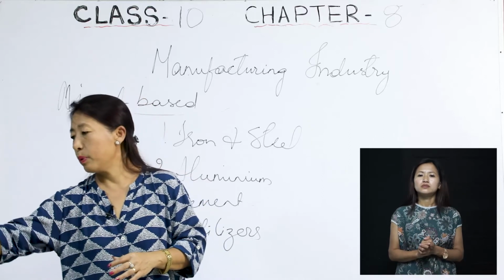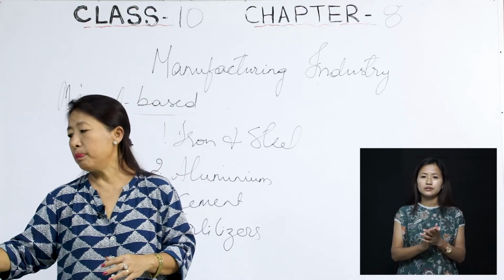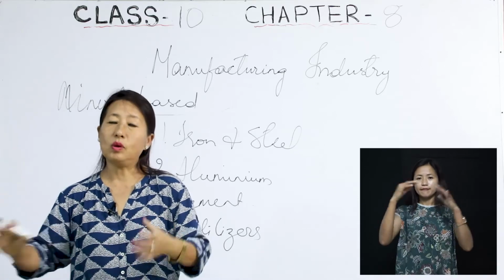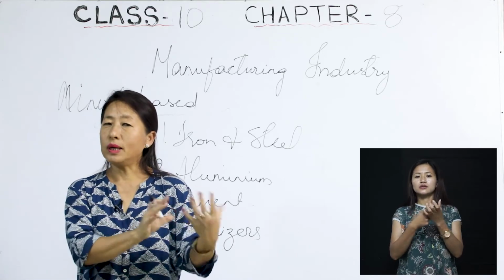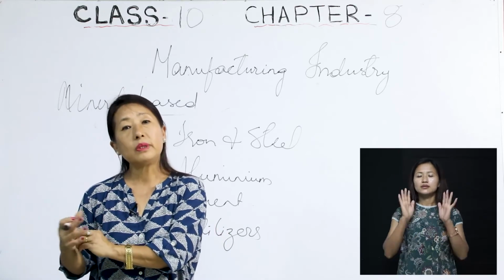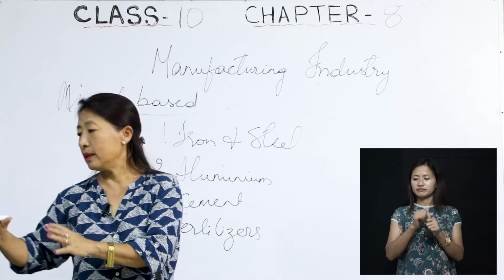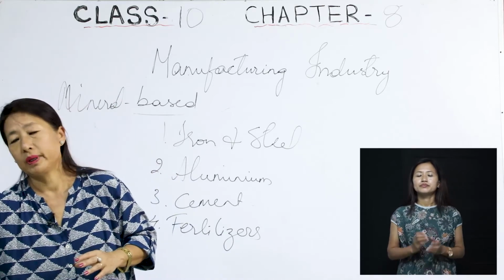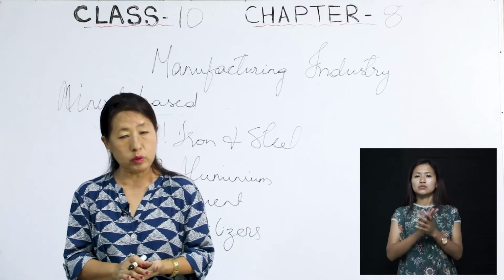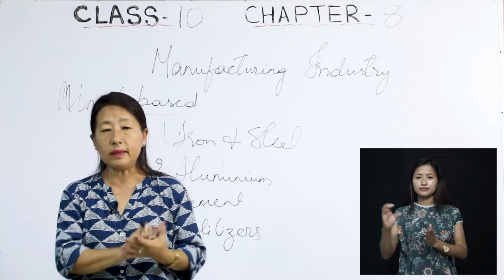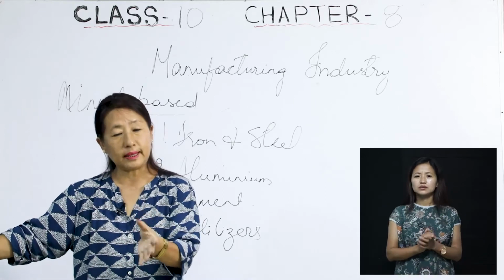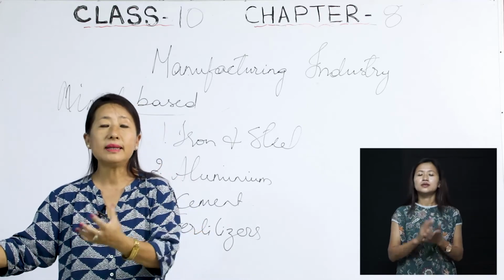There we have industrial pollution and environmental degradation. On one side these industries are good, on the other side they also have disadvantages. They are polluting the country and the world because of these industries. That is to do with both sides, merits and demerits.